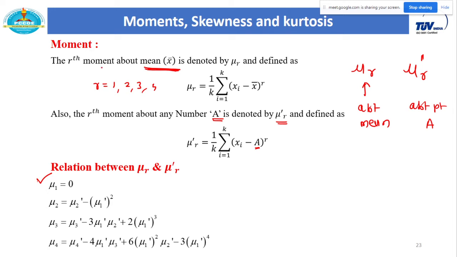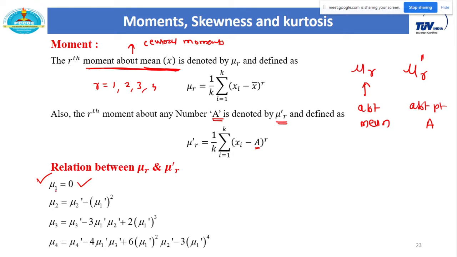For these moments about the mean, there is one more word. These are also called central moments. I forgot to add this word. These are also called central moments, moments about the mean. So the first central moment is always 0 for any given data. For any given data, your value of mu1 is always 0.